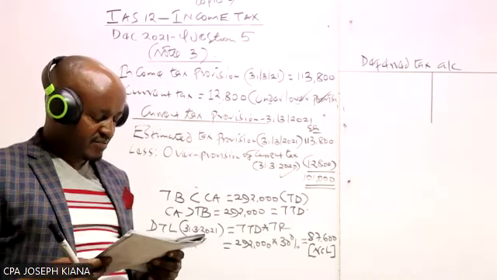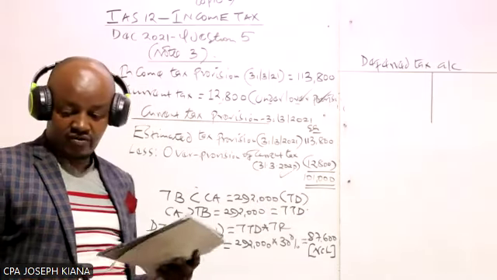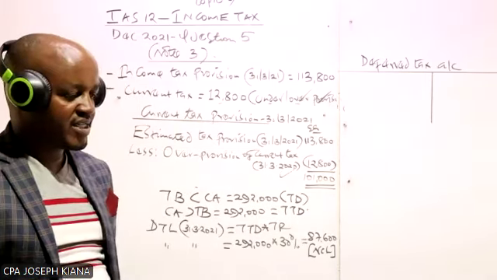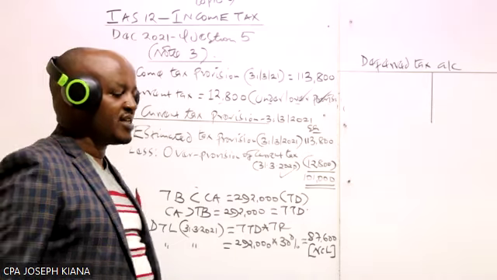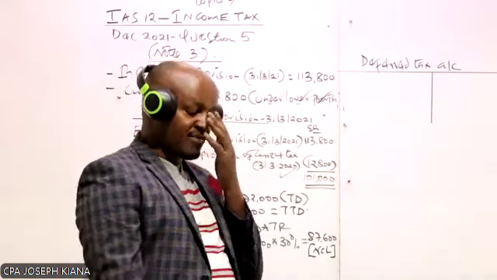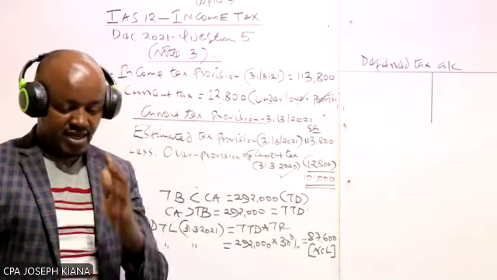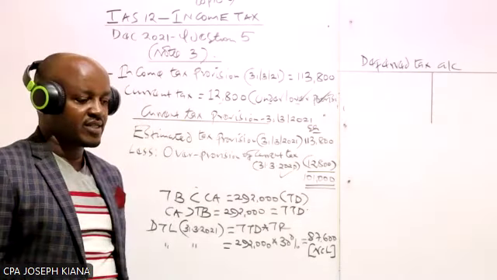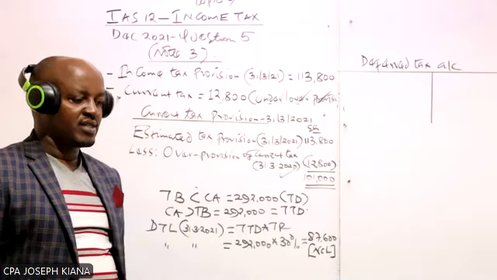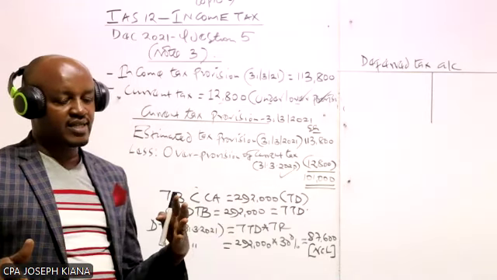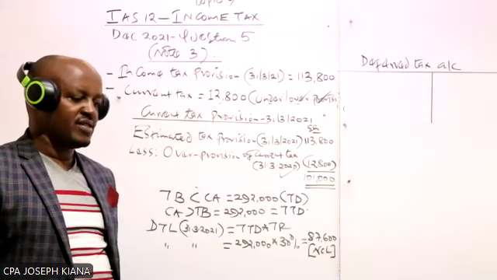Above that, we have payables. Above that, we have deferred tax of 97,600. Now, who can tell us that particular amount of deferred tax? Is it a deferred tax asset? Is it a deferred tax liability? Who can tell us?